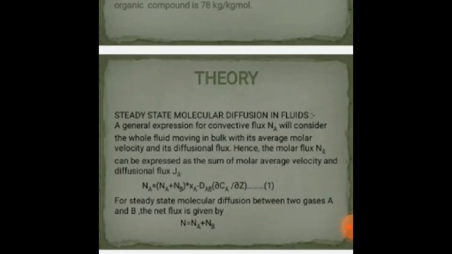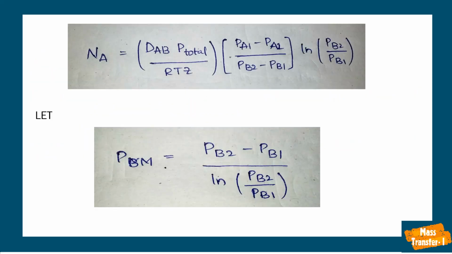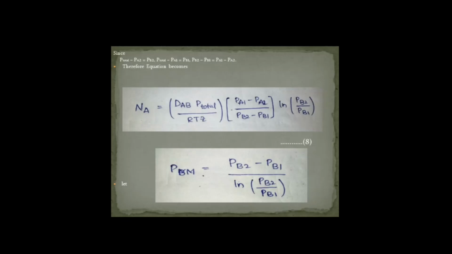Steady-state molecular diffusion in fluids. For a general expression for convective flux Na, we consider the whole fluid moving in bulk with its average molar velocity, and its diffusional flux. The equation is Na equals DAB P total by RTZ, times PA1 minus PA2 by PB2 minus PB1, times ln of PB2 by PB1. Let it be equation 8. Let PBM, the log mean pressure, be equal to PB2 minus PB1 by ln PB2 by PB1.